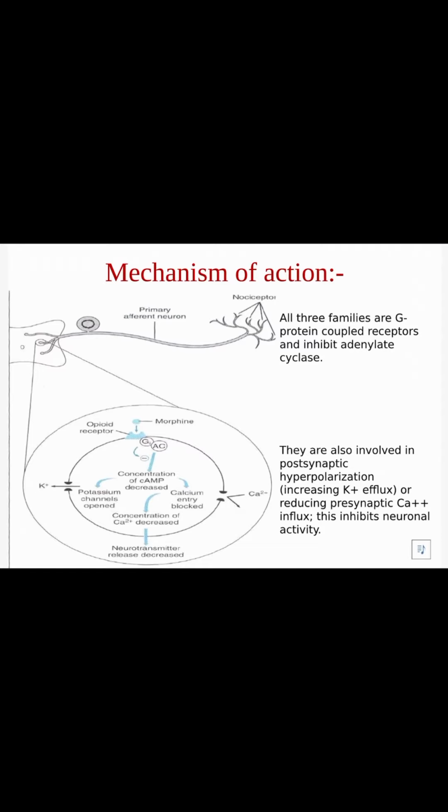When there is decreased concentration of cyclic AMP, potassium channels get opened and calcium channels get blocked. So, when potassium channels are opened, potassium moves out of the cell and calcium entry is blocked. Thereby, the intracellular concentration of calcium is decreased, which leads to the inhibition of neuronal activity.